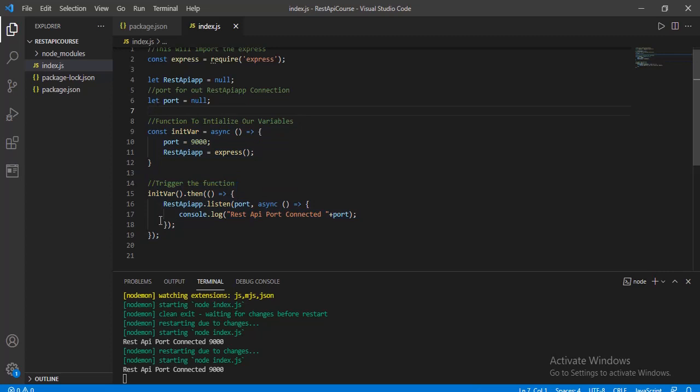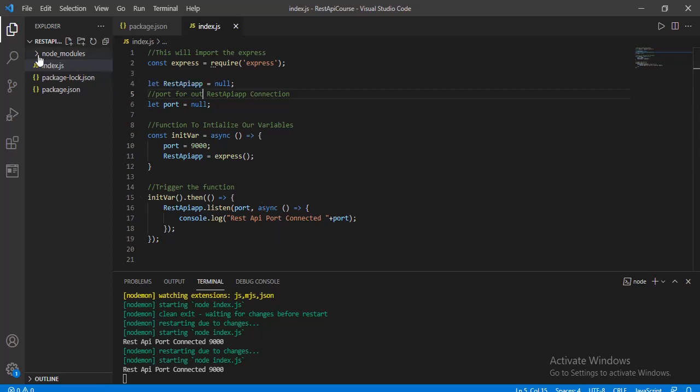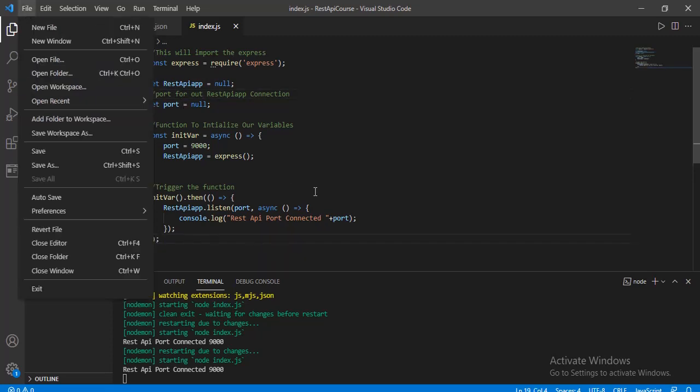So the next thing to do is to set up the database. We're going to set up the MongoDB database. So in the next video, we're going to set up the MongoDB database for the REST API. So this database is where the REST API will send all your information to from the mobile app to the database.